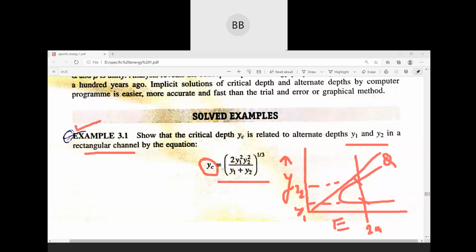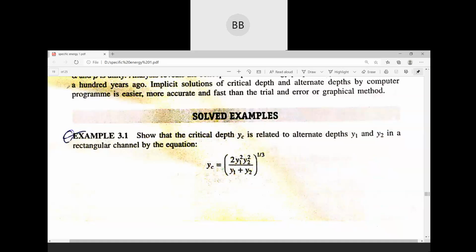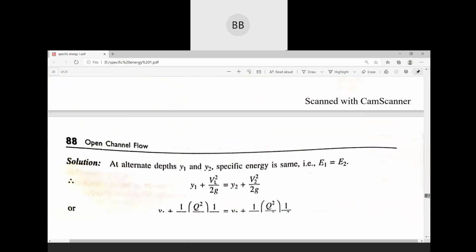So in this question, what they have given is that we have two alternate depths. That means we have the same specific energy, and then for that particular rectangular channel, we have to prove this expression. That is YC is equal to twice y1 square y2 square divided by y1 plus y2, to the power 1 by 3. So then let's proceed to the solution.